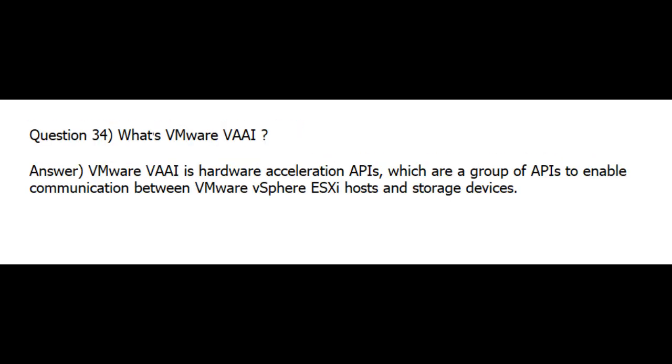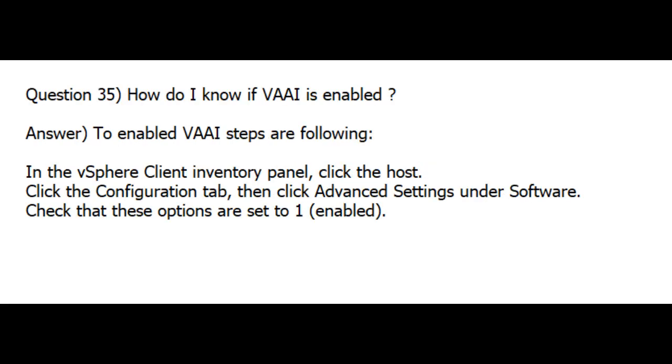Question 34. What's VMware VAAI? Answer. VMware VAAI is Hardware Acceleration APIs, which are a group of APIs to enable communication between VMware vSphere ESXi hosts and storage devices. Question 35. How do I know if VAAI is enabled? Answer. To enable VAAI, the steps are as follows. In the vSphere Client Inventory panel, click the host. Click the Configuration tab, then click Advanced Settings under Software. Check that these options are set to 1, enabled.